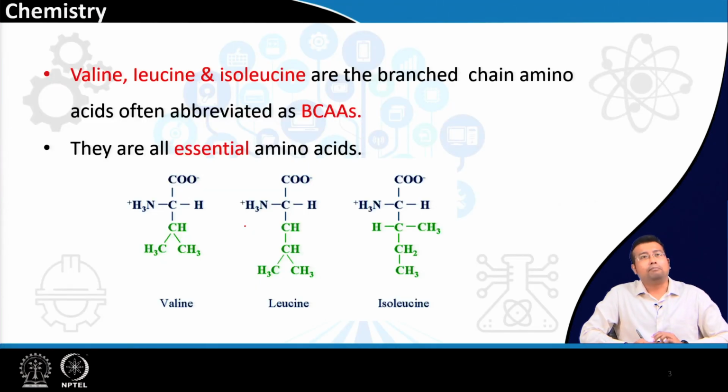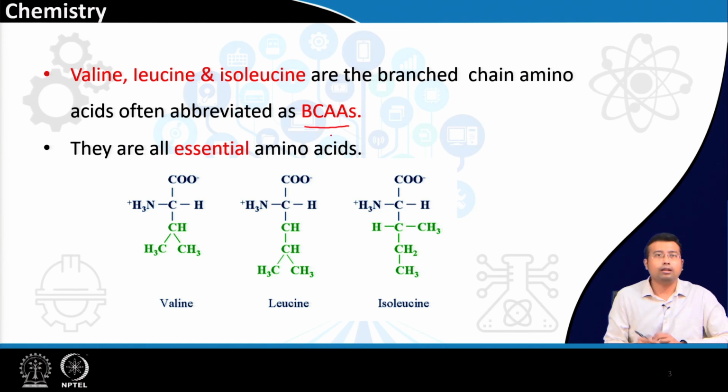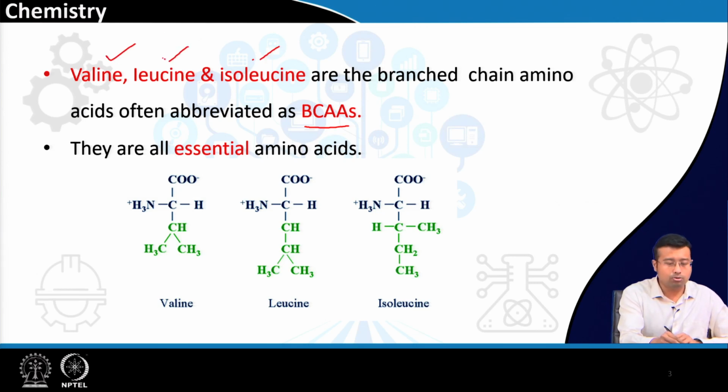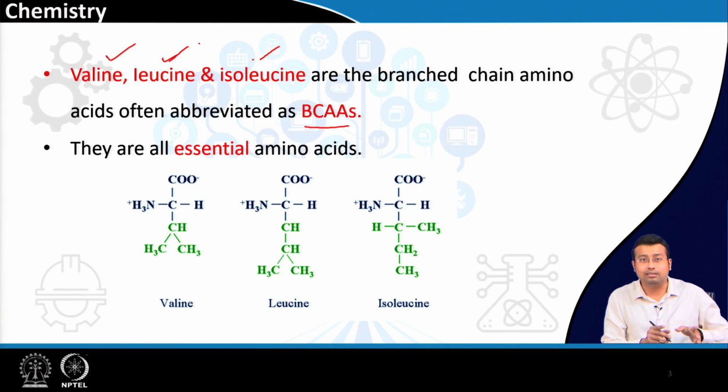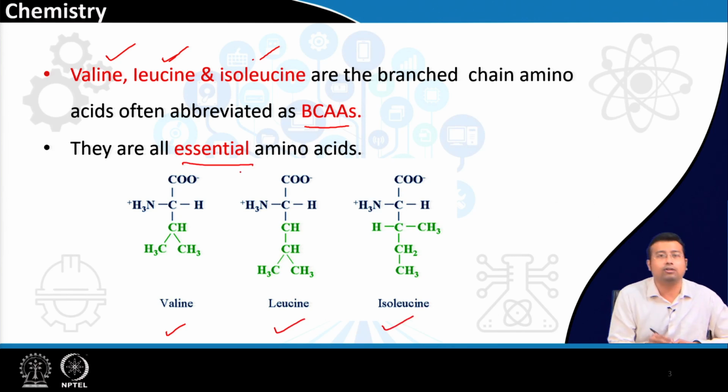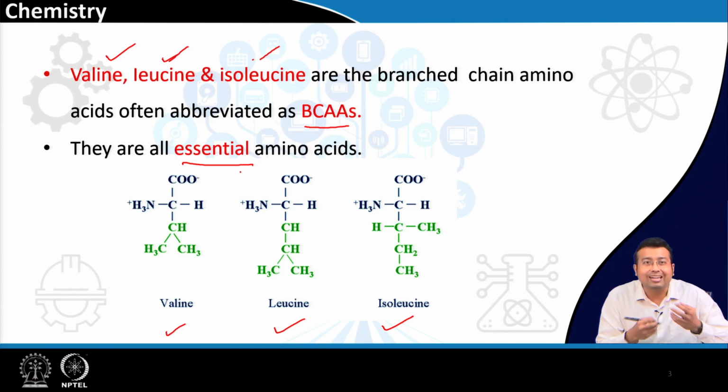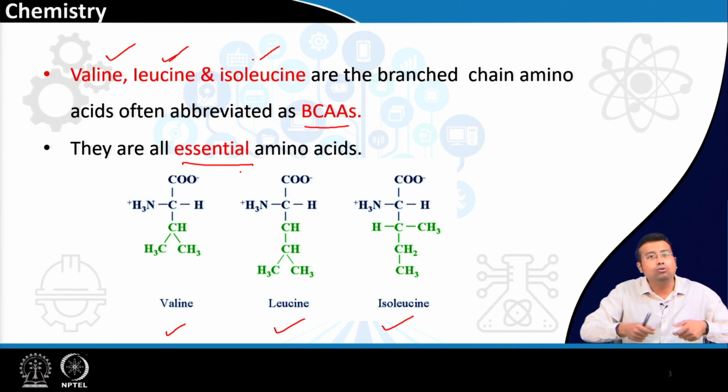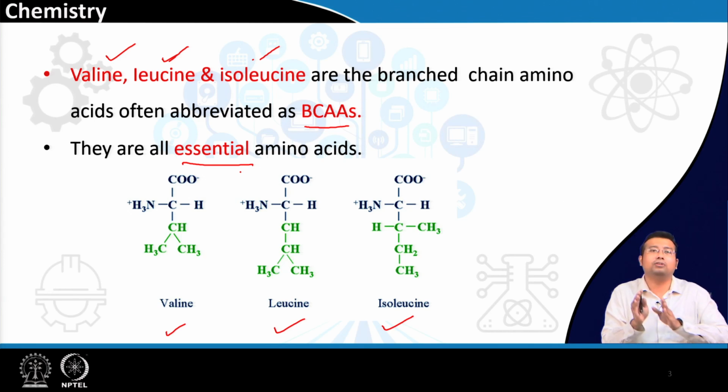So, first of all, whenever we are referring to BCAAs, there are three: valine, isoleucine and leucine. Mind it, it is different from lysine, that is not this. Valine, leucine and isoleucine are all essential amino acids, meaning the body cannot synthesize them. Whenever we are dealing with an essential amino acid metabolism, we do not need to know how they are synthesized in the body, because we need to consume them from the diet. Whenever we are discussing a non-essential one, we also need to know what their sources are.